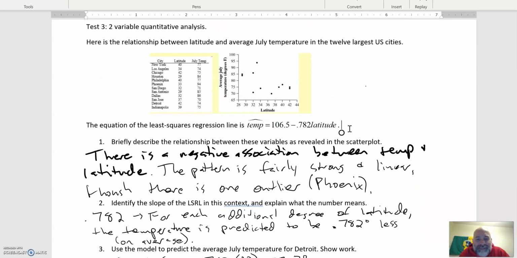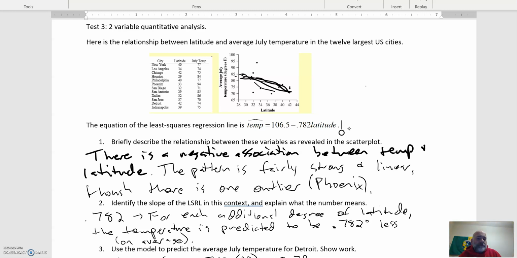And when you look at the situation here, I can draw kind of a line here. I think I can draw on this. Yeah, I can draw on this. So something like this. And so Detroit, where is Detroit on here? Detroit, latitude 42 degrees. You can see it's a little bit above what the model might predict. I'm just guessing the model is kind of up here because of that outlier up there.